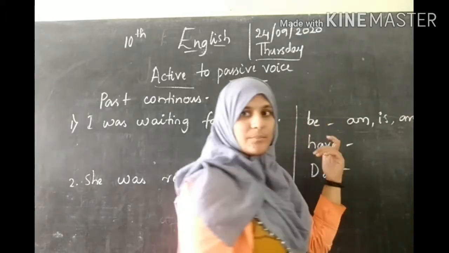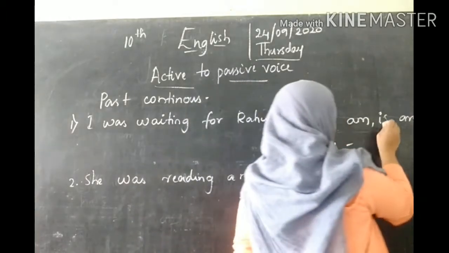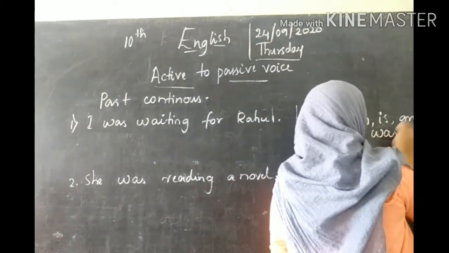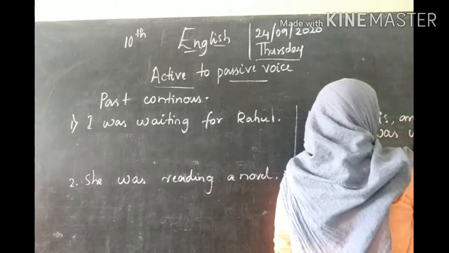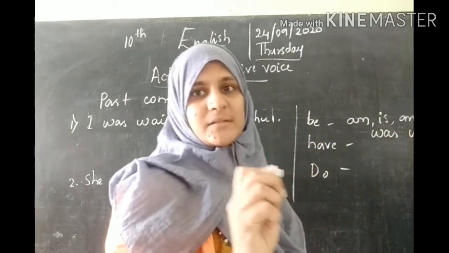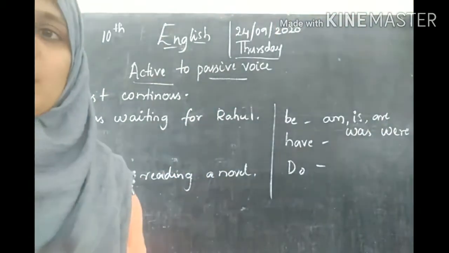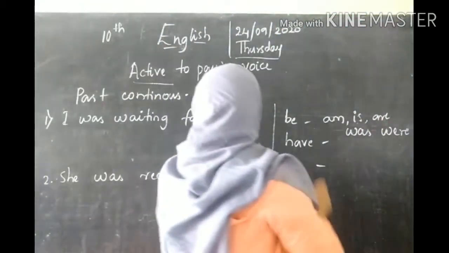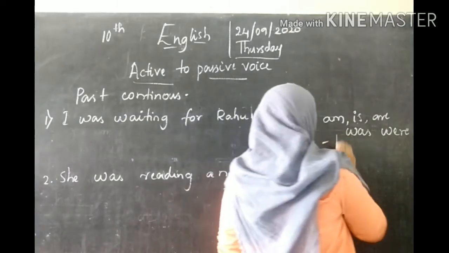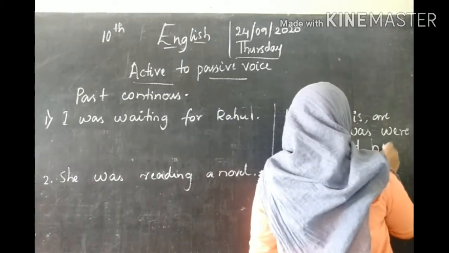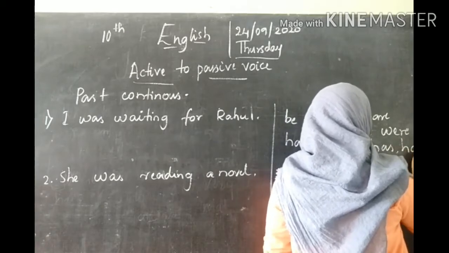This is for present tense. And for past, is becomes was and are becomes were, W-E-R-E. Just look at here.